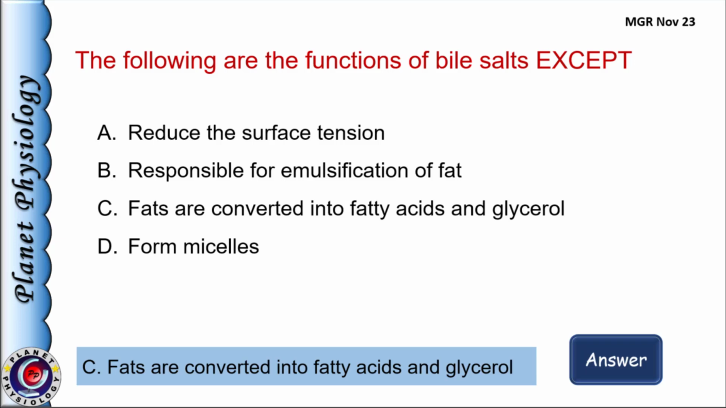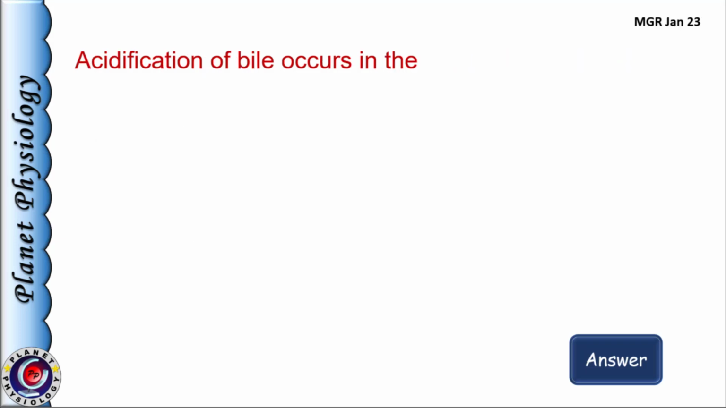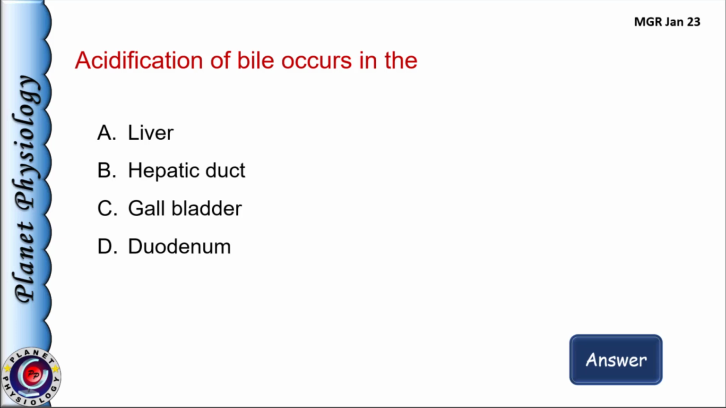Next question. Acidification of bile occurs in A. Liver, B. Hepatic duct, C. Gallbladder, and D. Duodenum.